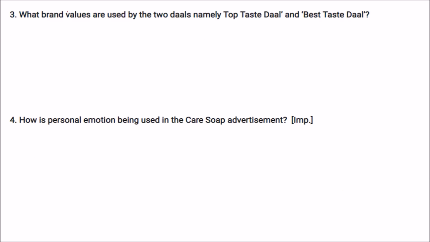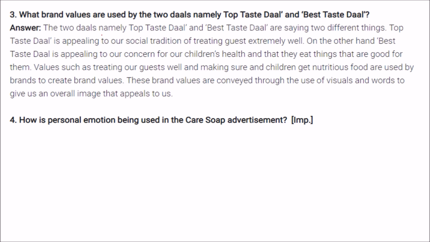What brand values are used by the two dals, namely top taste dal and best taste dal? These two dals are saying two different things. The first one, top taste dal, is appealing to our social tradition of treating guests extremely well, atithi devo bhava. On the other hand, the best taste dal is appealing to our concern for our children's health, that they eat things that are good for them.